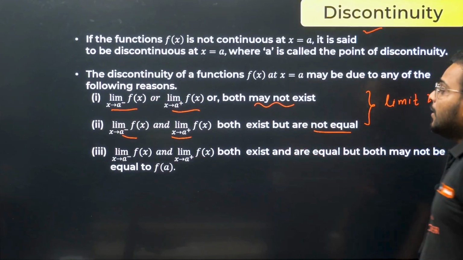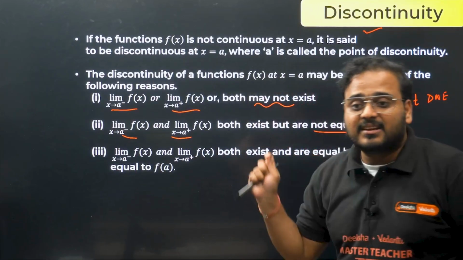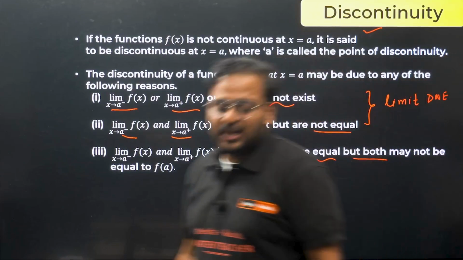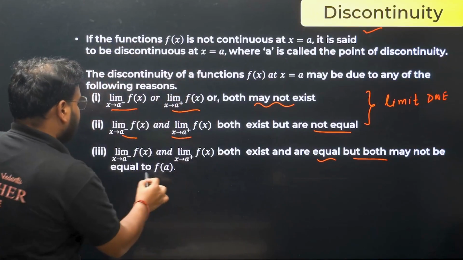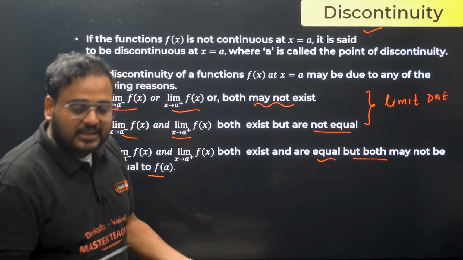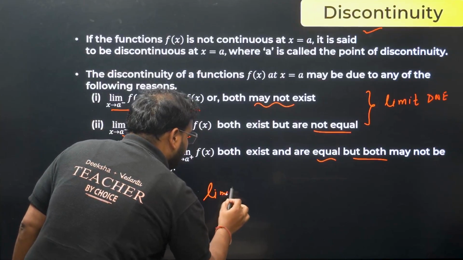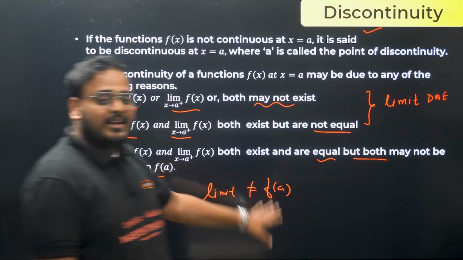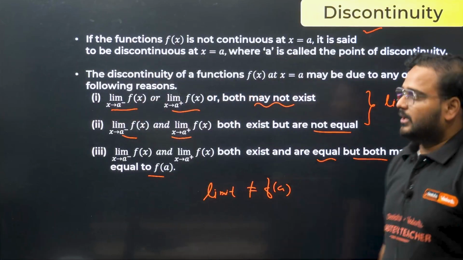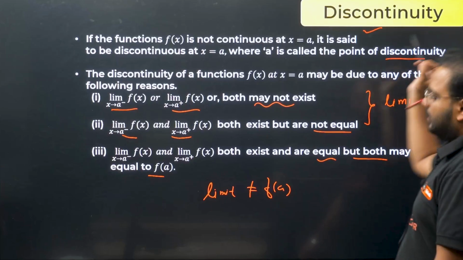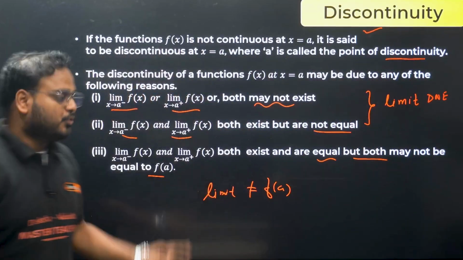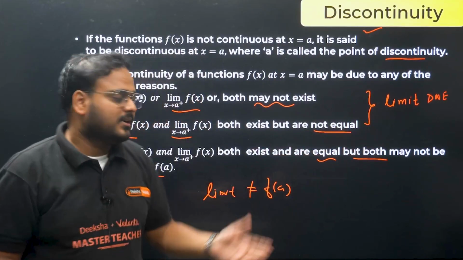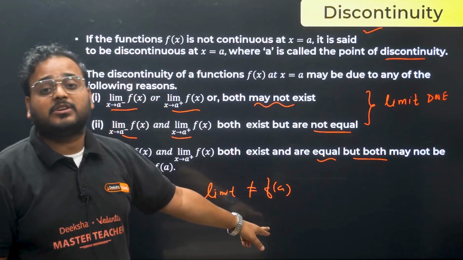Okay, third one, both LHL and RHL exist and they're equal also, but not equal to the function value at a. The limit is actually existing in nature, but the limit value is not equal to the function value. Then again the point a will become a point of discontinuity. Is it clear now? So 3 ways. First 2 ways, when the limit does not exist, of course then clearly the function is discontinuous, and the last is the limit exists but is not equal to the function value at a.